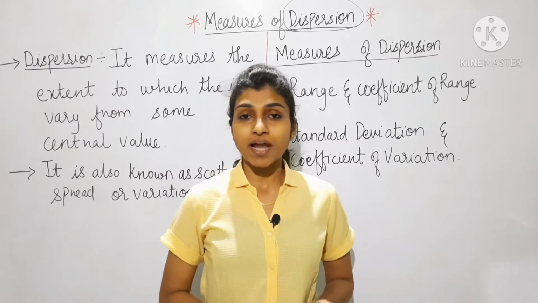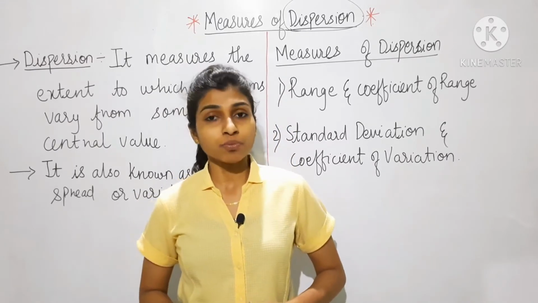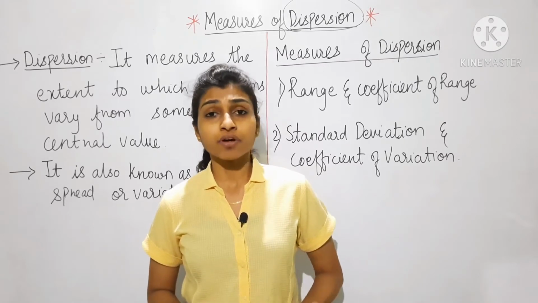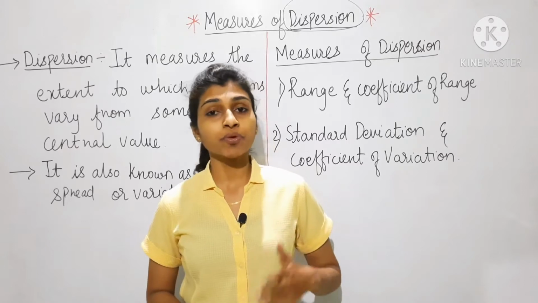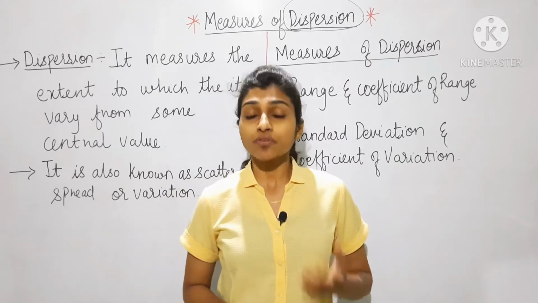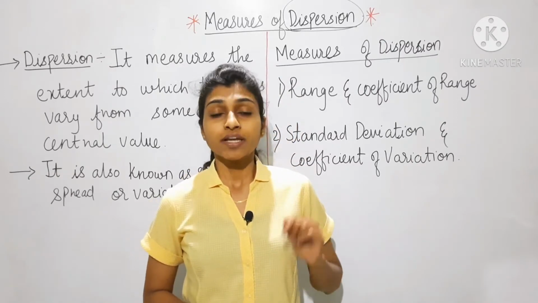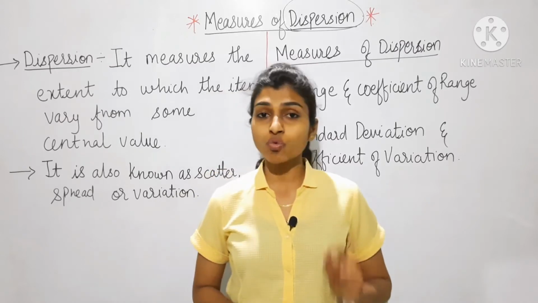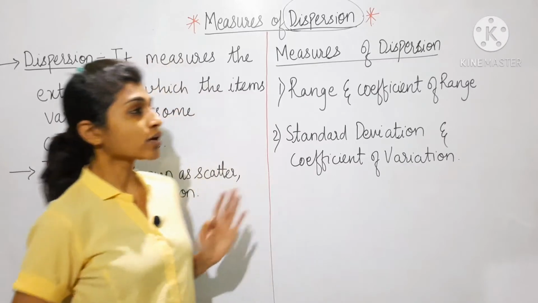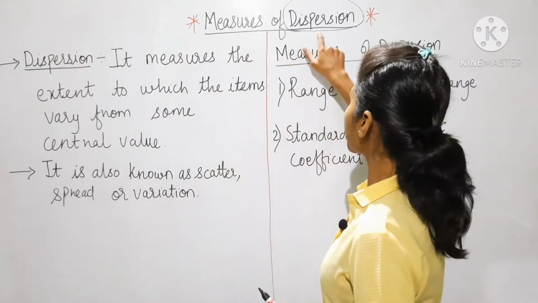In my last two lectures I have already explained what frequency distribution is, and what measures of central tendency like mean, median, mode are. If you have attended those lectures, it will be very easy for you to understand today's lecture. If you have missed them, you will find the video links in the description box. Do watch those videos before you watch this lecture. Now, coming back to the lecture, first I will explain what dispersion is.